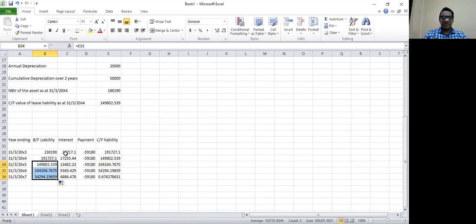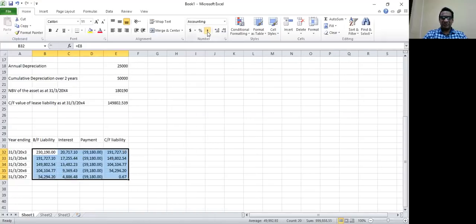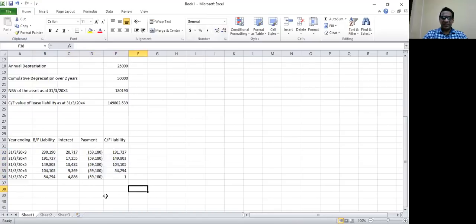So it continues like this. You can see when this table continues, at the end of the 5th year, as at 31st of March 20x7, the liability basically has been eliminated. Or in other words, there is no liability as at 31st of March 20x7.